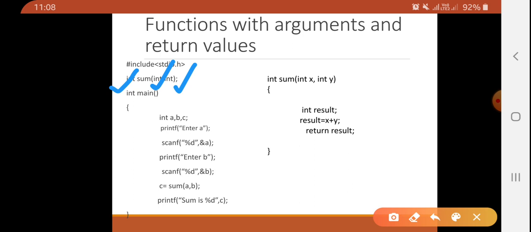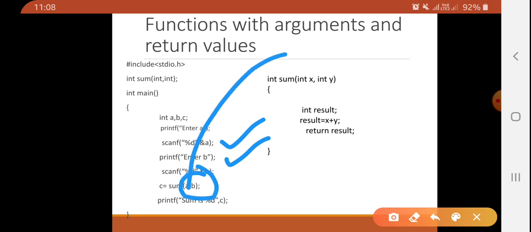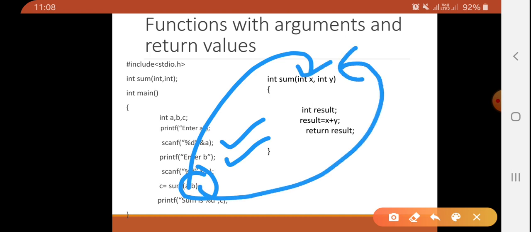So what is the function declaration? Return type is integer, function name is sum. How many arguments are there? Two arguments, both of type integer, so integer comma integer. In general, we are taking the value of a and b from the user, and we are passing them to function sum. So a is copied to x, b is copied to y. We are performing x plus y, that will be stored in result, and we return result. So result will be stored in c. That is known as a function with return value and with argument.